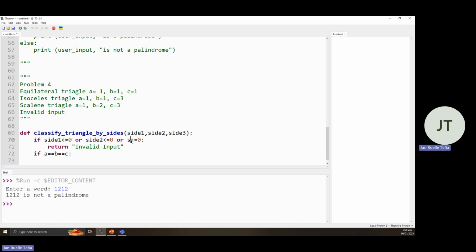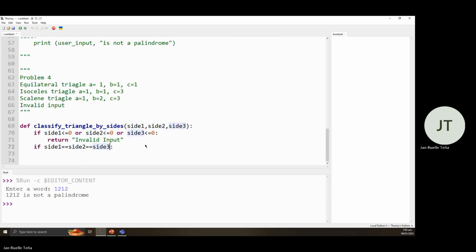Sorry for that. Side 2 is equal to side 3. Okay. Therefore, return equilateral triangle.